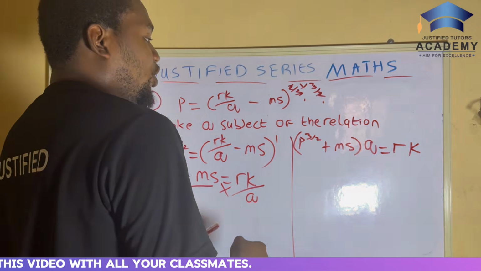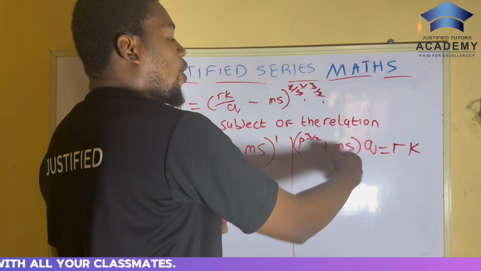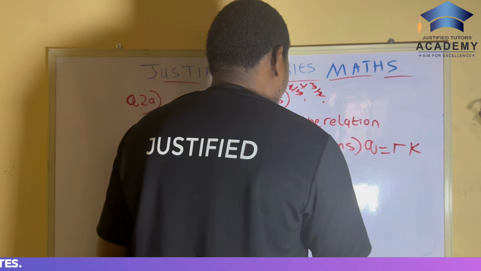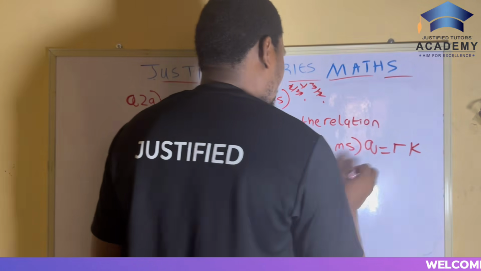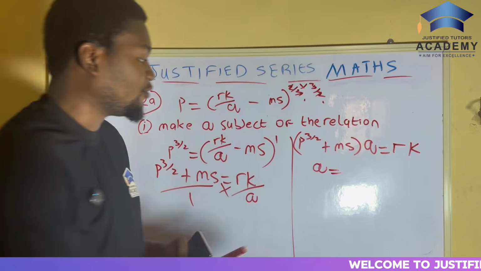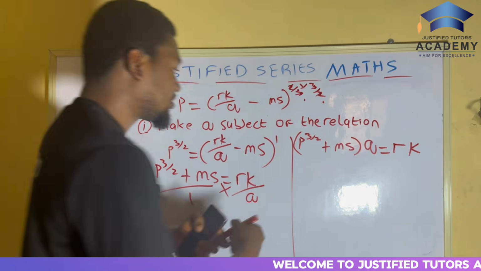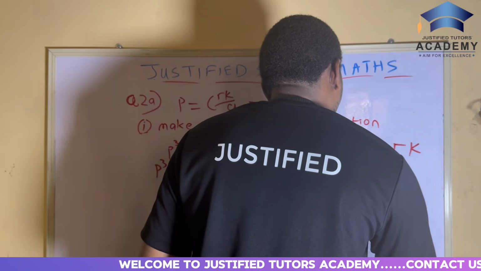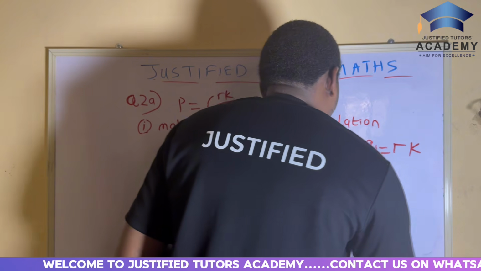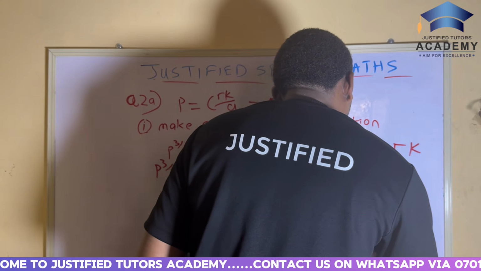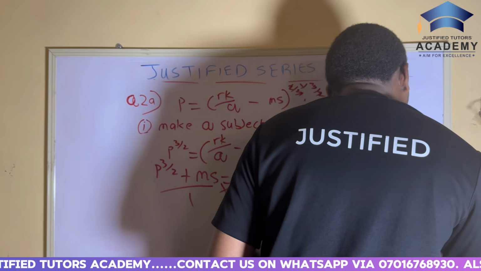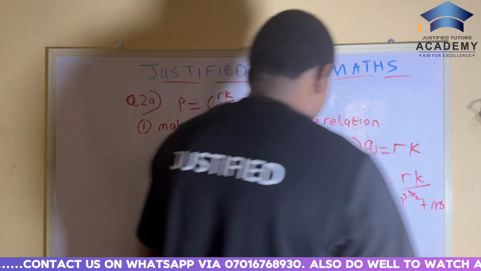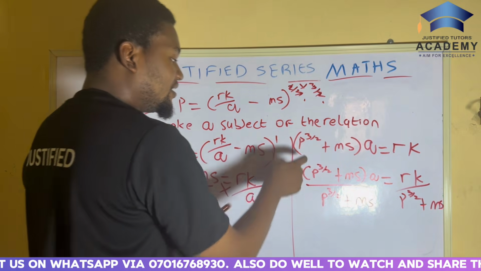Now, after that, what do you do next? Since we have only Q here now, we just divide both sides by this. Oh no, let me write it down so that those that are following will not say I skipped a step. So we'll be having P 3 over 2 plus MS times Q over P 3 over 2 plus MS equals RK over P 3 over 2 plus MS. Since we are dividing both sides by this, that's how we have this.